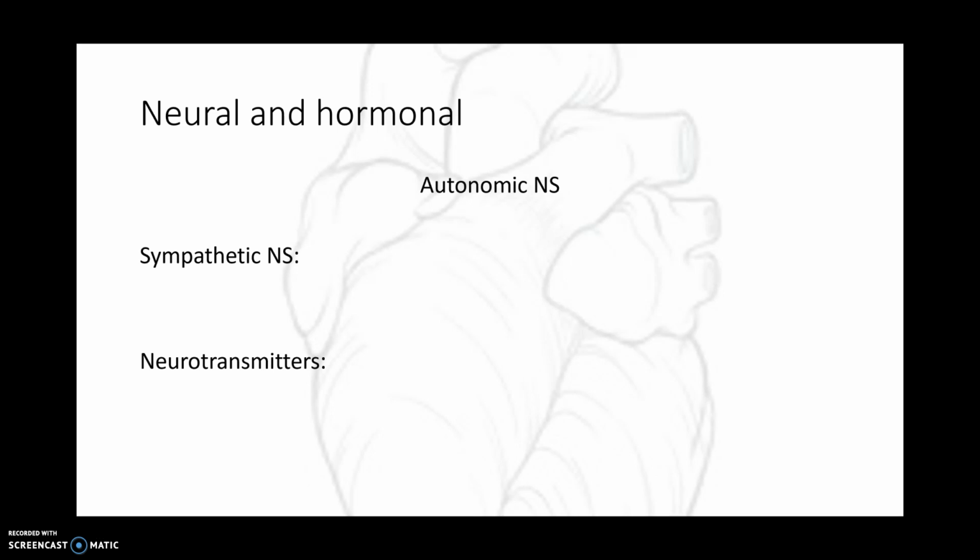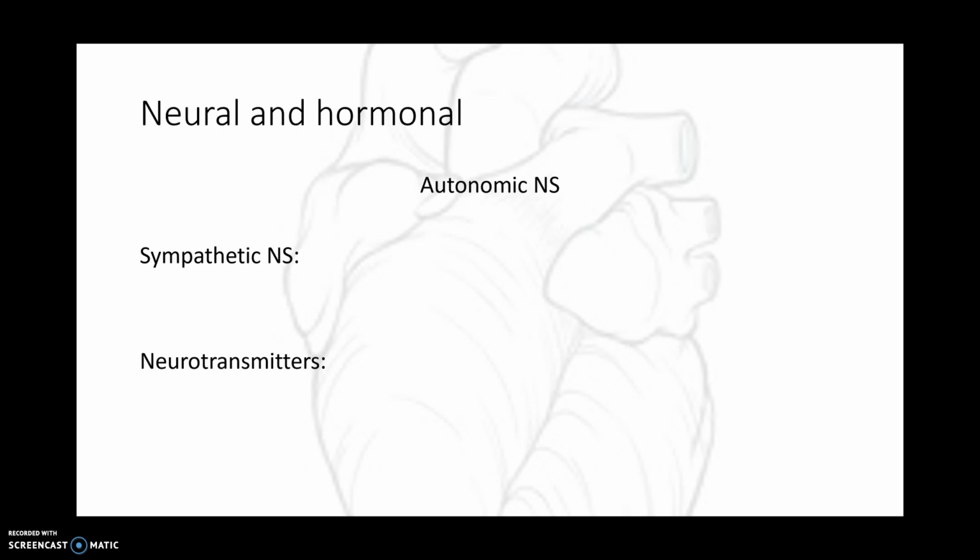Our concentration of norepinephrine in various locations within the myocardium reflects the density of the sympathetic innervation to those locations. So the more neural density you have, the higher the concentration of norepinephrine there will be. The norepinephrine concentration is 3 times greater in the atria than in the ventricles.